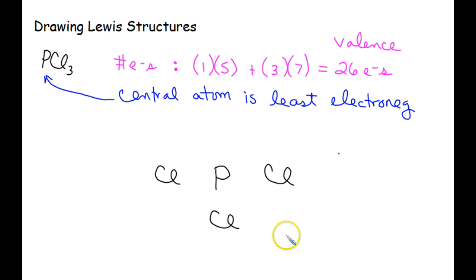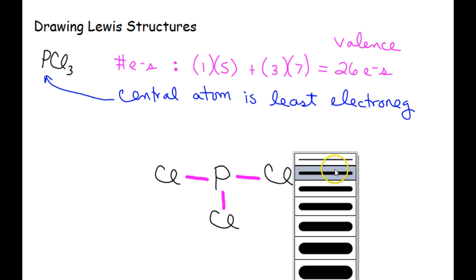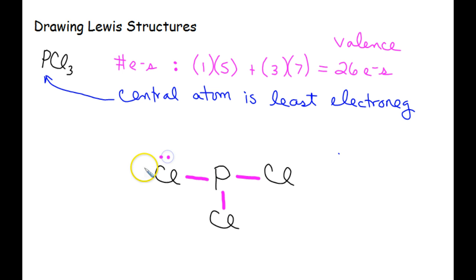Alright, next we're going to draw in our bonds. The first thing we're going to do is single bond each bonded atom to the central atom. We do that by drawing dashes. Remember, a dash means 2 dots. If you want to draw your 2 dots in there, that's fine. This is just my particular habit. Okay, so far we've used 2, 4, 6 electrons. We have 20 more to go, so let's keep counting. That's 8, 10, 12, 14, 16, 18, 20, 22, 24.